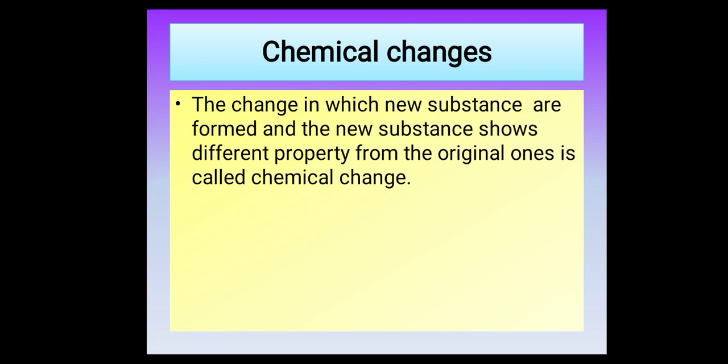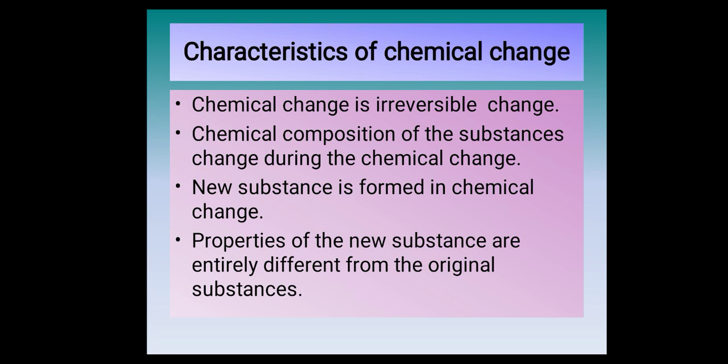मतलब chemical change में हमेशा एक नया substance बनता है और जो भी नया substance बनेगा chemical change में वो नया substance जो है उसकी properties जो है original substance से different होती हैं. So chemical change का example क्या है या फिर most important characteristic of chemical changes: in chemical change always results in the formation of a new substance. Let us have a look at the characteristics of chemical changes.